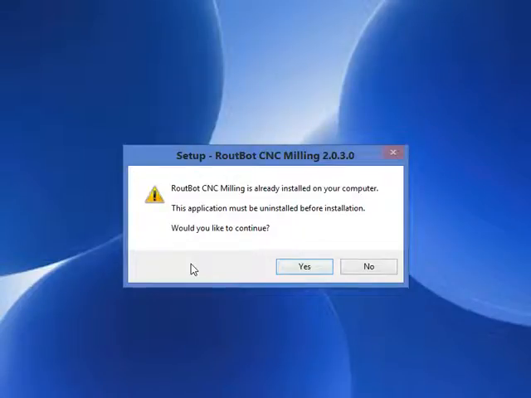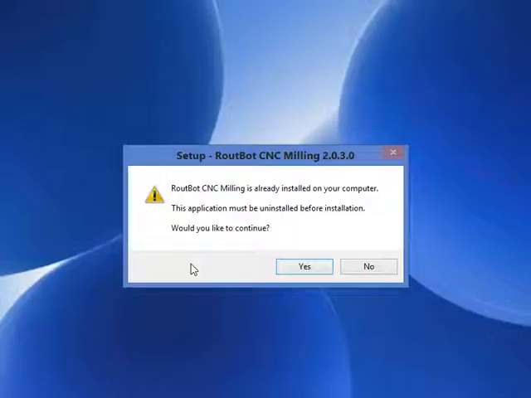In this RoutBot CNC application video, we will see how to install the RoutBot CNC graphical user interface software on a Windows 8 laptop computer. The first thing to do is to insert the RoutBot CNC graphical user interface software CD in the CD drive. The installer will start automatically.